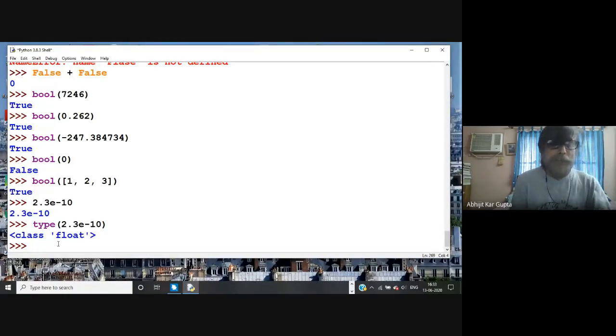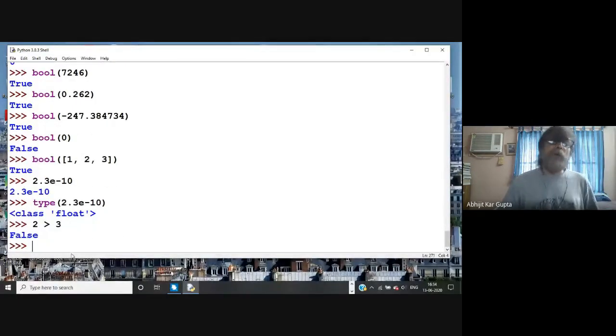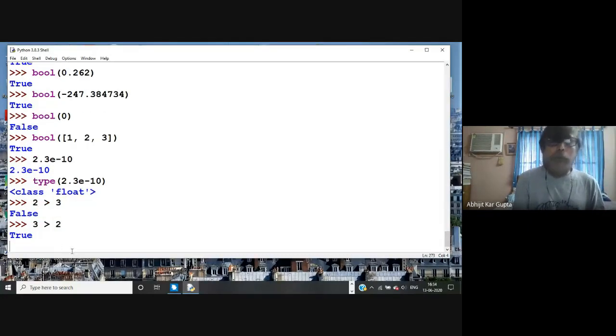Now I talk about the comparison operators. Comparison means it compares: whether this is equal to this, whether this is greater than this. If I write whether 2 is greater than 3, I'm not writing a program, just one instruction. What will it result in? Of course it cannot be, so it is false. If you write 3 greater than 2, of course it is true.